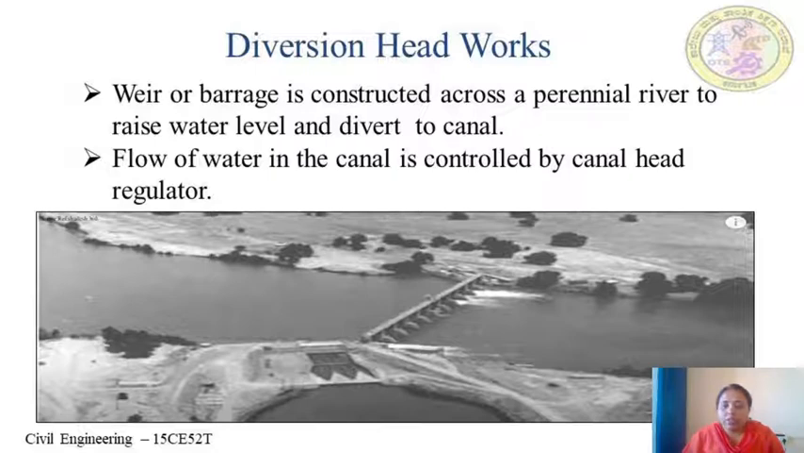I think you can see this in the figure here. You can see a part of the water is diverted into the canal. By this, the flow of water in the canal is controlled by the canal head regulator. To divert the required supply to the canal from a river, temporary spurs or bunds are constructed every year after the floods. So these are nothing but permanent weirs and barrages.